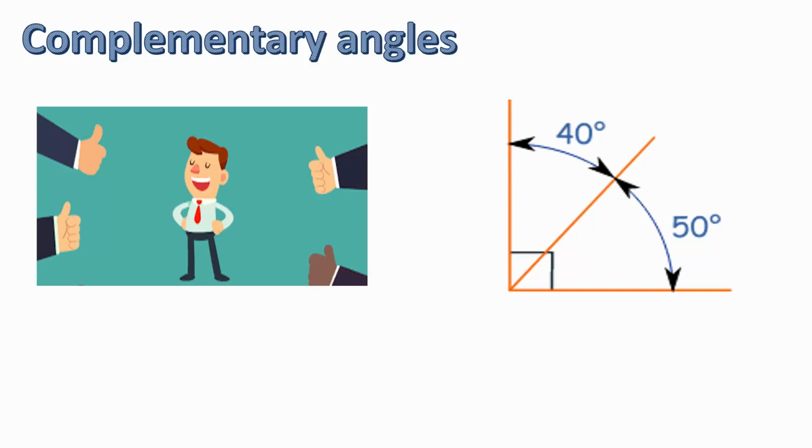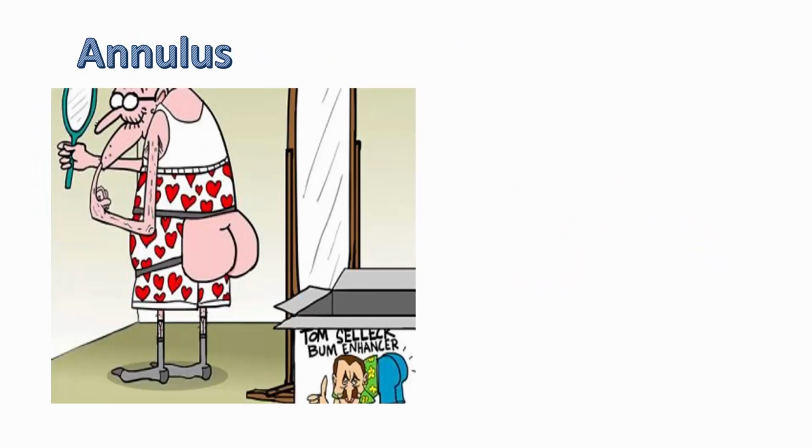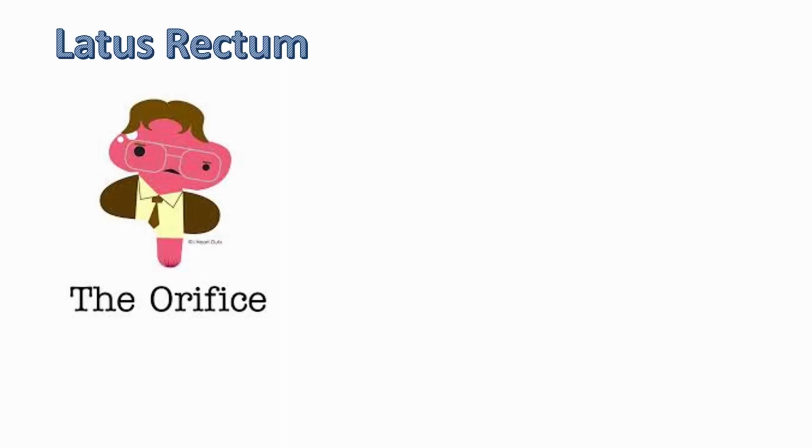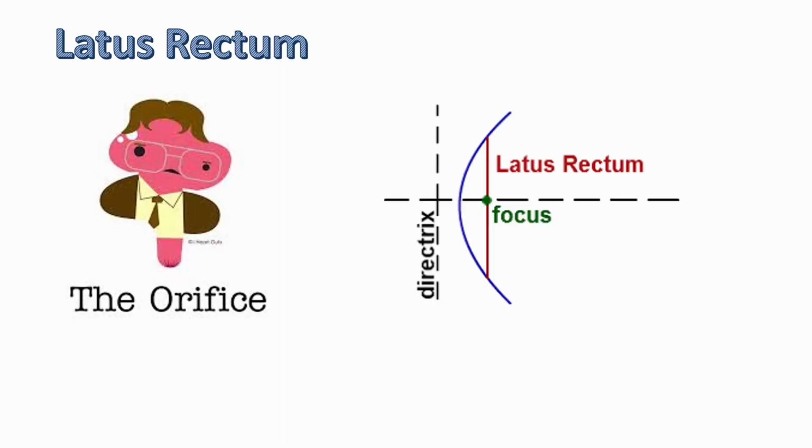Let's have a look at the next one. Annulus. The word sounds a bit anal, doesn't it? It actually refers to the area between two circles. Another related one, Latus Rectum. This phrase is related to annulus only in sounding anal. It actually refers to the red line in the conic shape, the perpendicular red line.